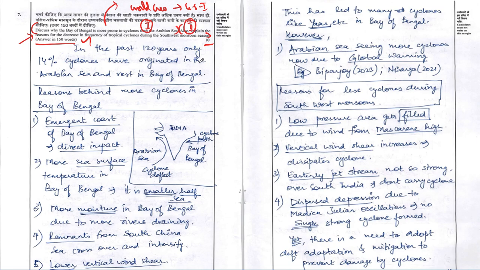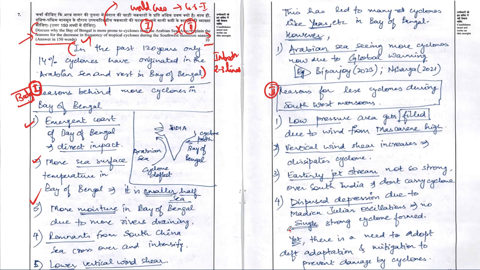If you observe his answers, friends, we can come to a very good clarity that his answer has a proper structure. He has written an introduction in 2 to 3 lines, and this is considered one of the ideal ways to write an introduction. Additionally, in the body of the answer he has followed two approaches. One, there is a usage of subheadings, that is, he has used two subheadings in his answer, and he has written his answers in a point wise format. So these are the two things he has followed in the body of the answer.